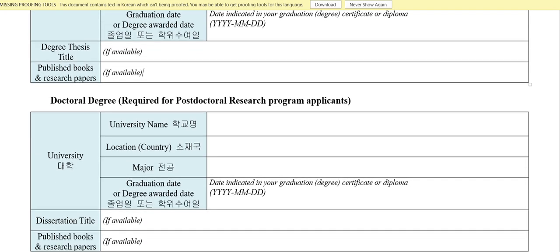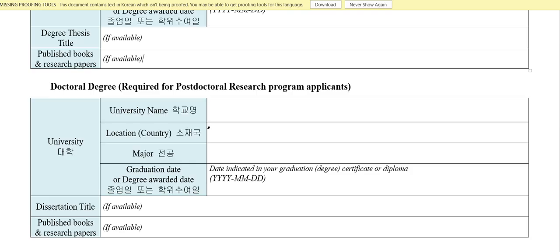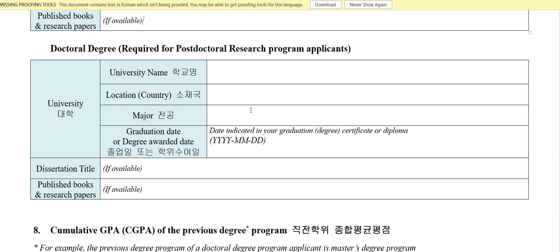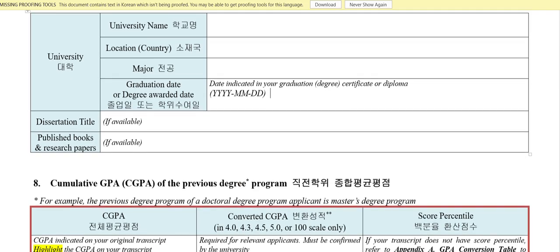If you're applying for a research program, then you have to fill in your doctoral details, the same things: university name, location, your major, what you did in your doctoral program, when you graduated, your dissertation title, your published books, research papers, and so on. So it's the same for everything.